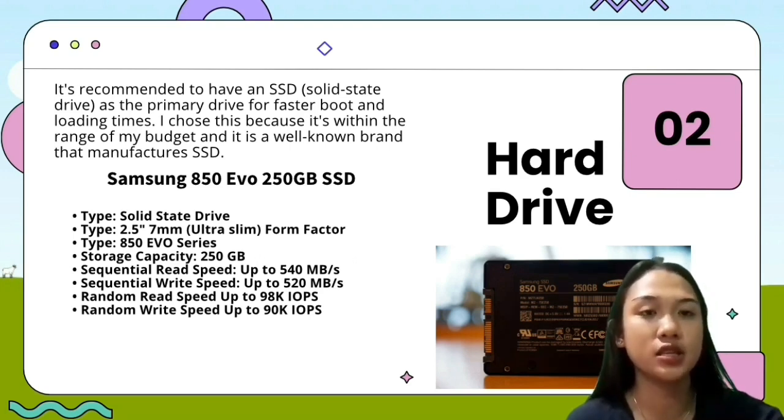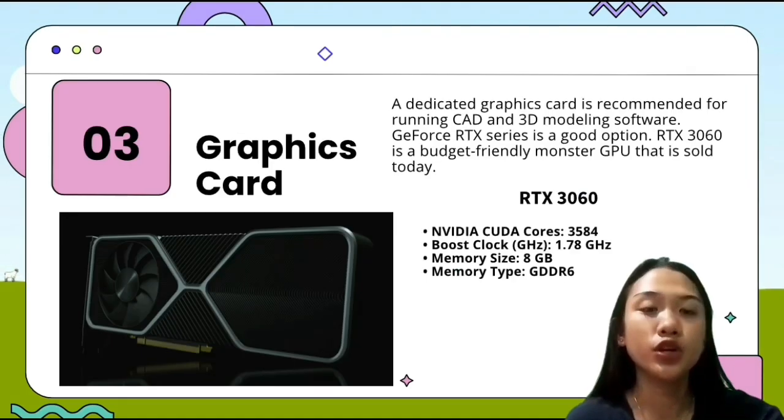The third one is the graphics card, the RTX 3060. A dedicated graphics card is recommended especially for us civil engineering students for running CAD and 3D modeling softwares. The GeForce RTX series is a good option, and it is also a budget-friendly monster GPU that is sold today.